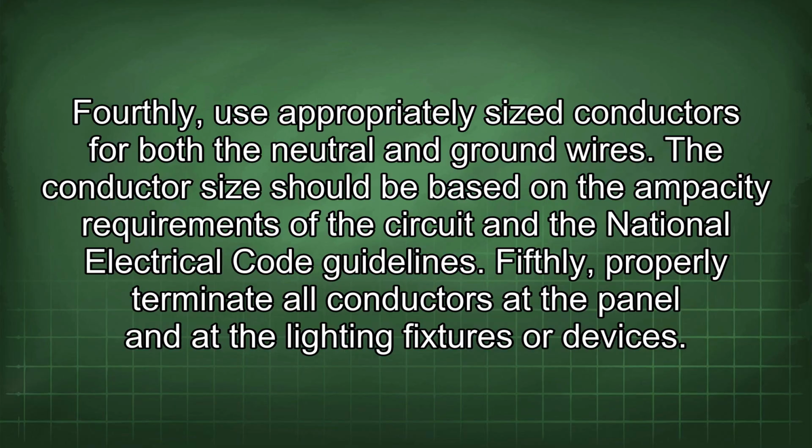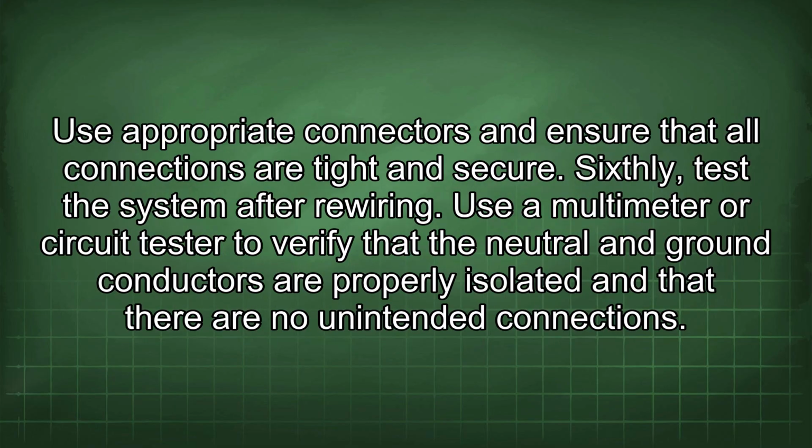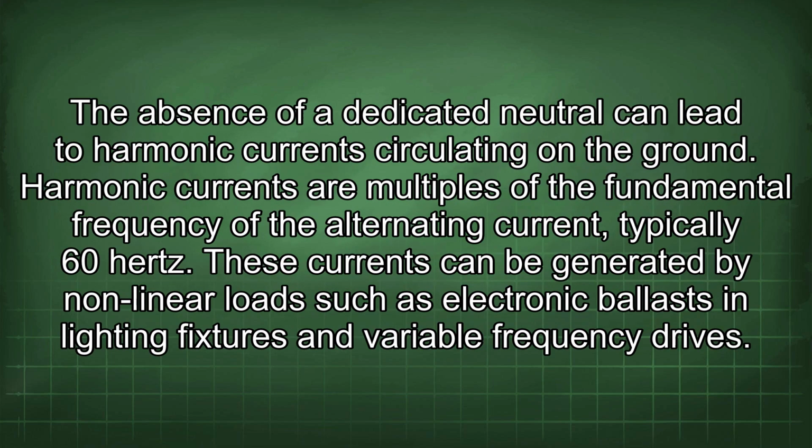Fifthly, properly terminate all conductors at the panel and at the lighting fixtures or devices. Use appropriate connectors and ensure that all connections are tight and secure. Sixthly, test the system after rewiring. Use a multimeter or circuit tester to verify that the neutral and ground conductors are properly isolated and that there are no unintended connections. The absence of a dedicated neutral can lead to harmonic currents circulating on the ground.